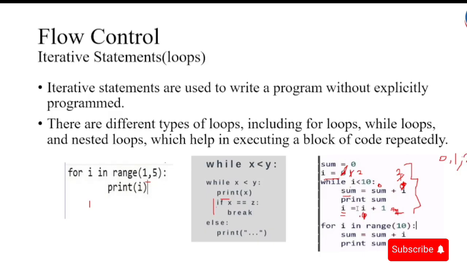Now 2 plus 1 gives me 3. Again I go and check. I repeat the process up to the last value, up to the point where i is no longer less than 10. So that is how the while loop works.